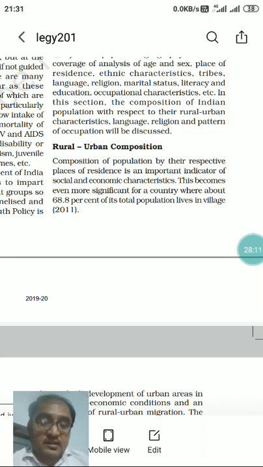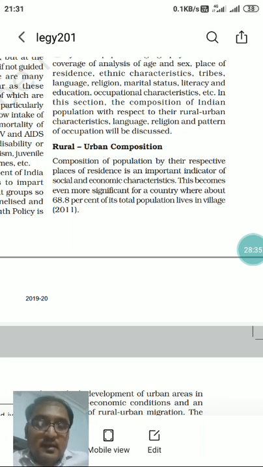So there is inter village variation and intra village variation, and these variations are reflected through the relative degree of urbanization and extent of rural urban migration, which mainly regulate these things.